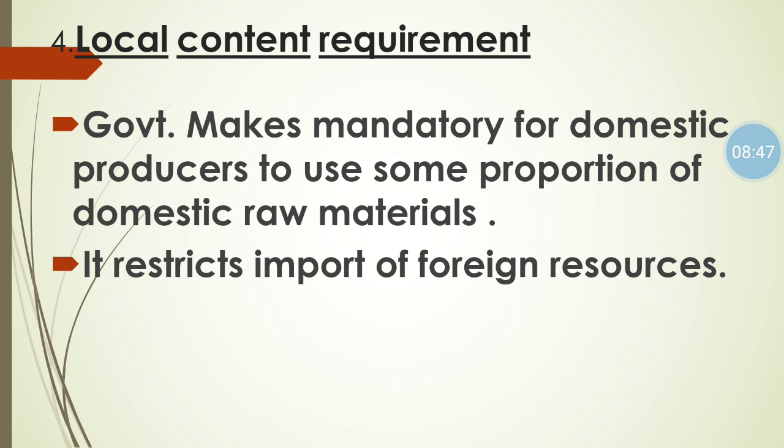Suppose there is a firm producing goods and services. Under local content requirement, the government will make it mandatory that some percentage of raw material he has to use from his own nation. This concept is used to prevent import of foreign resources.